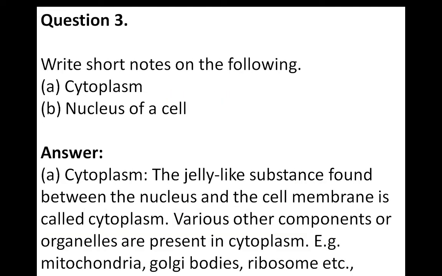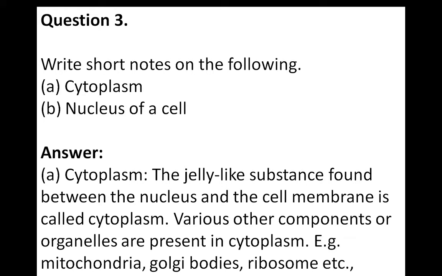Question 3 is, write short notes on the following. That is cytoplasm, and second one is nucleus of a cell. Okay, as we have learned in the basic components of a cell, the basic components are cytoplasm, cell membrane and nucleus. So cytoplasm is somewhat a jelly-like substance that is found between nucleus and the cell membrane. Okay, what are the functions of the cytoplasm?